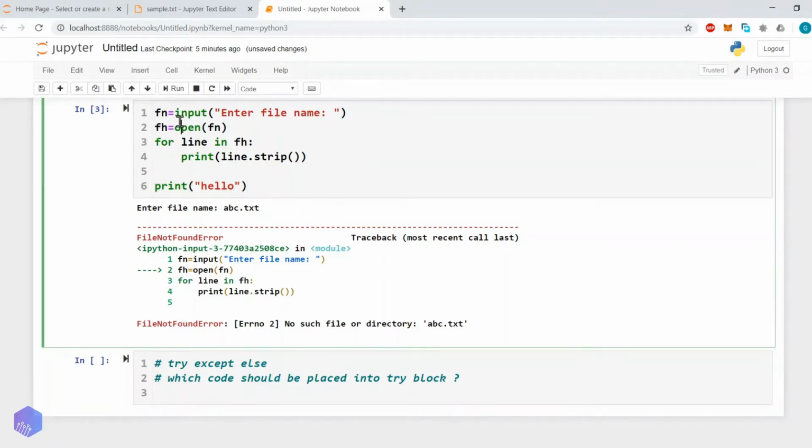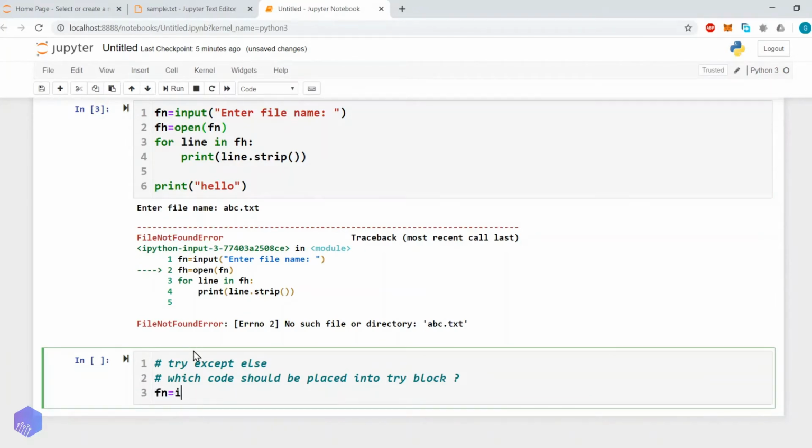By looking at this program, what can we say? The problem can be while we try to open the file. If the user has entered an inappropriate file name, it will result in an error. So what we will do is put the code which has the probability of generating a runtime error dynamically into the try block. Let's try to write this same program.